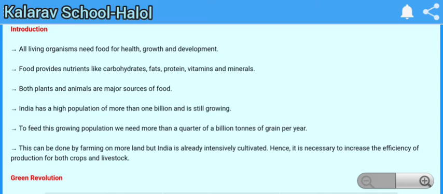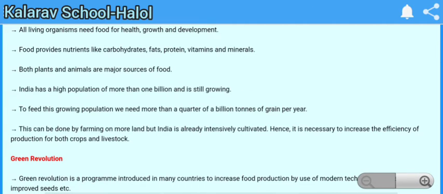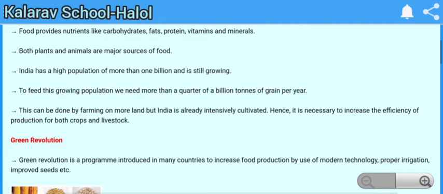India has a high population, so we need to grow more food for our people. The growing population needs more than a quarter of a billion tons of grain per year. Farming on more land is not possible, as India is already intensively cultivated. So it is necessary to increase the efficiency of production for both crops and livestock. Here our main purpose is to increase the efficiency of crops.